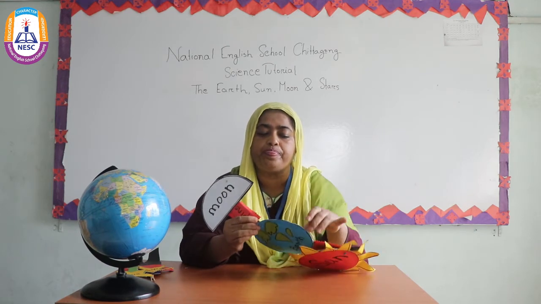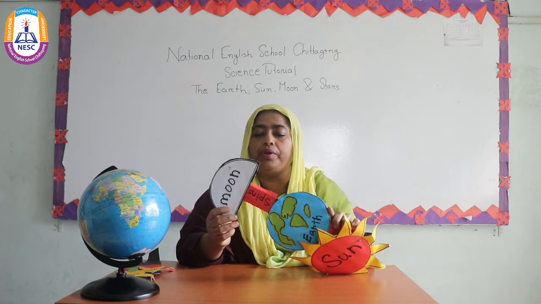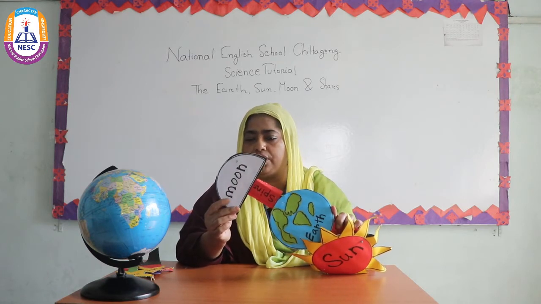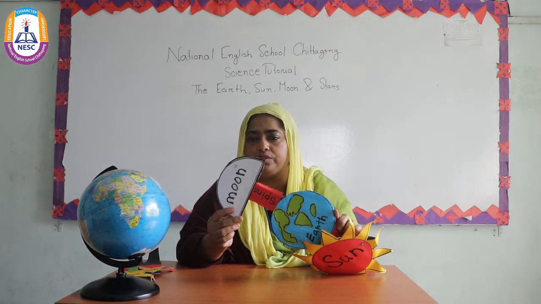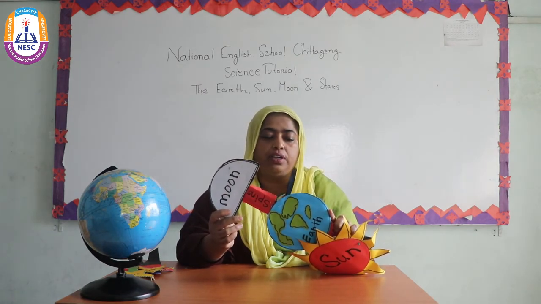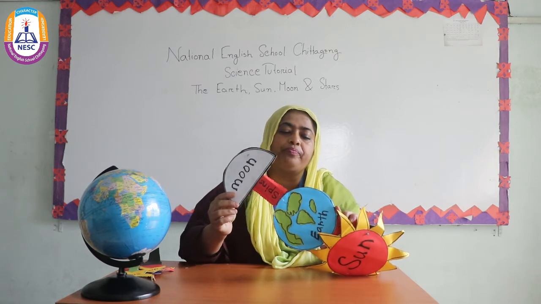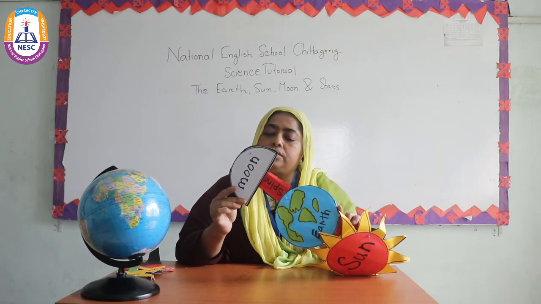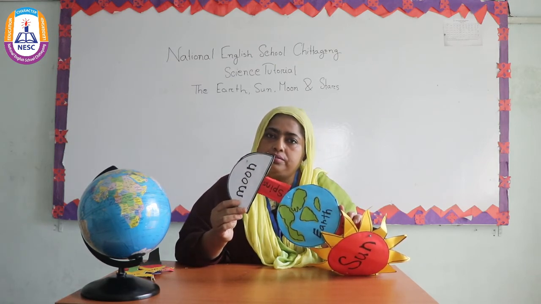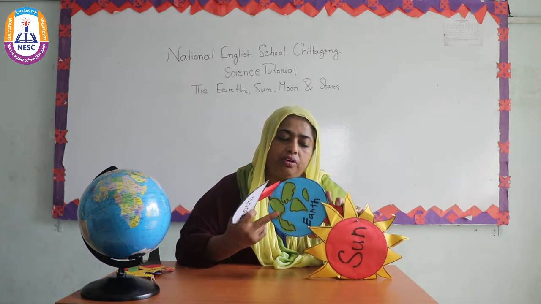Likewise, the moon is a satellite. We can see different shapes of the moon. Sometimes it's a full moon, sometimes a half, sometimes a crescent. At the beginning of the lunar month, we see the crescent moon. It continuously changes its shapes, but Earth is round, always round.